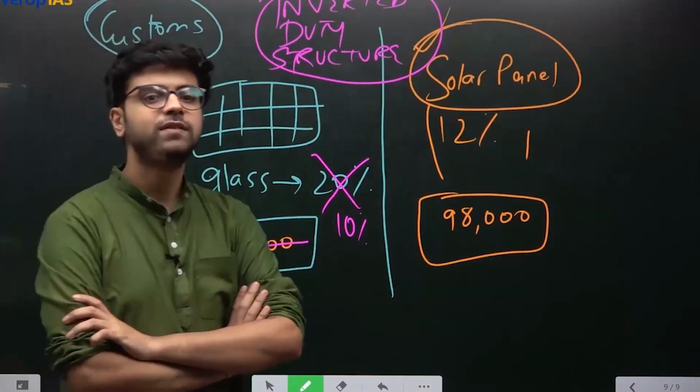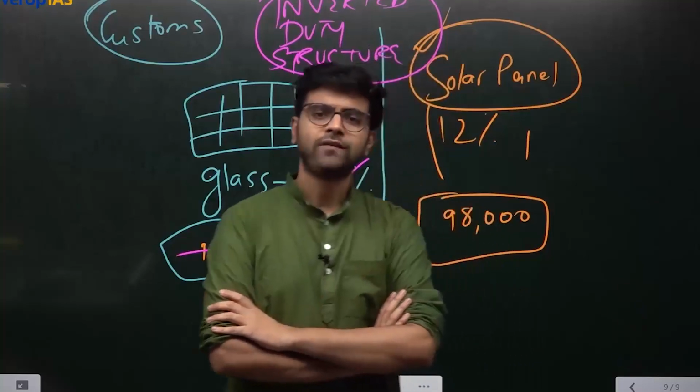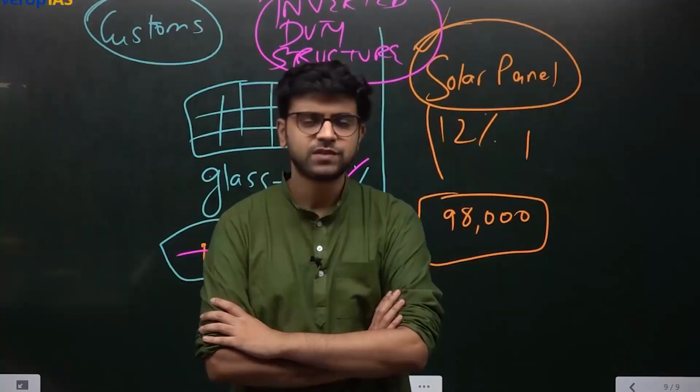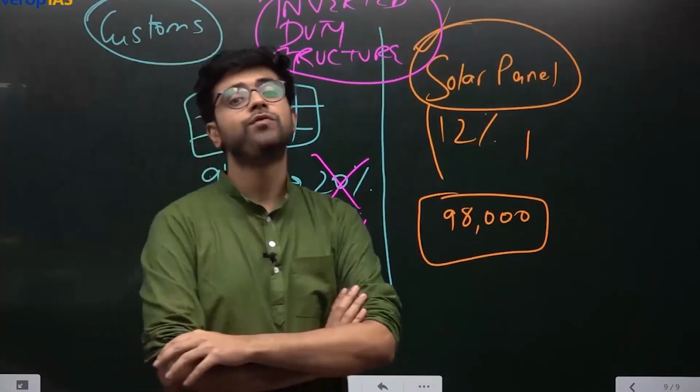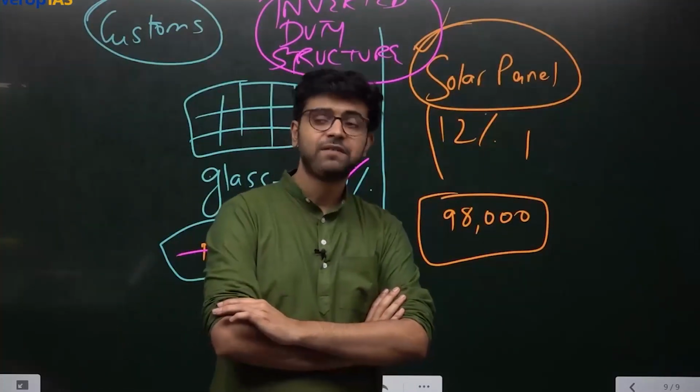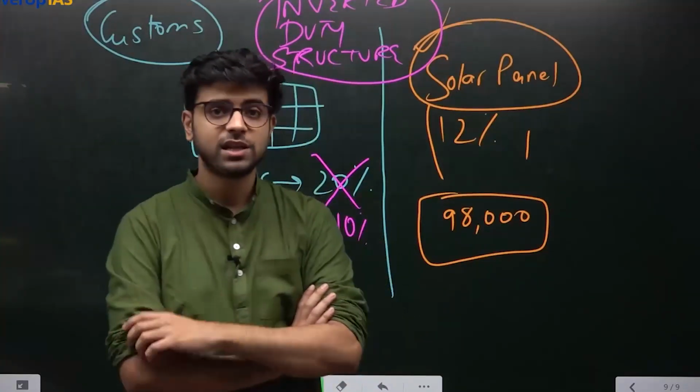What do you think? What all did we see today? We saw a lot of direct tax things. We saw minimum alternate tax. We saw alternate minimum tax. We saw tax profits, book profits. We saw faceless assessment, faceless appeal. We saw tax amnesty schemes. We saw the difference between surcharge and cess.